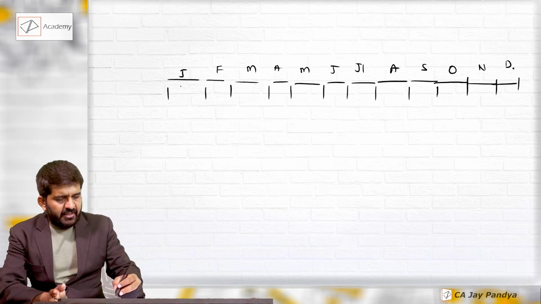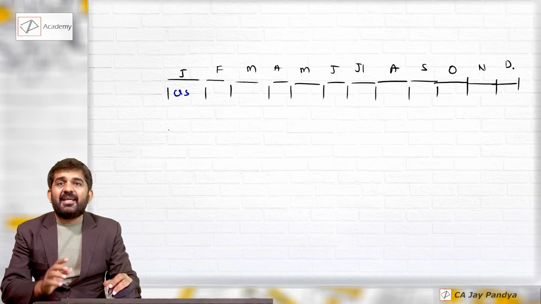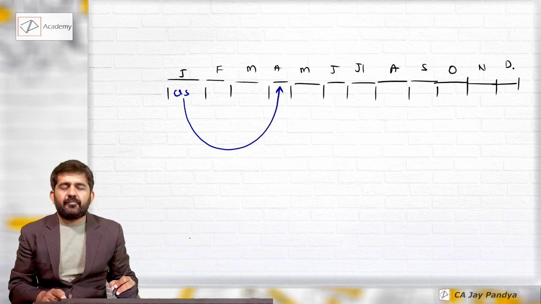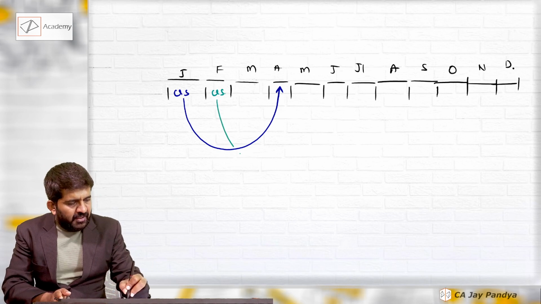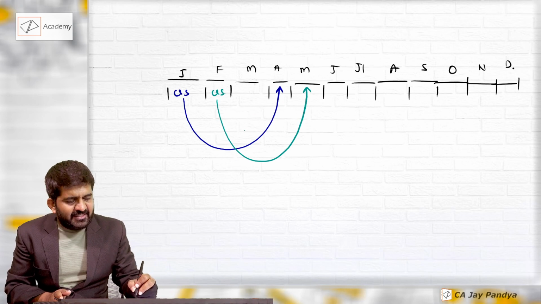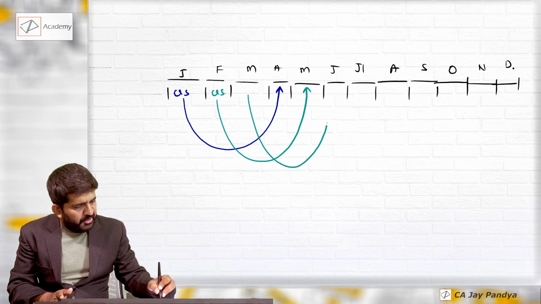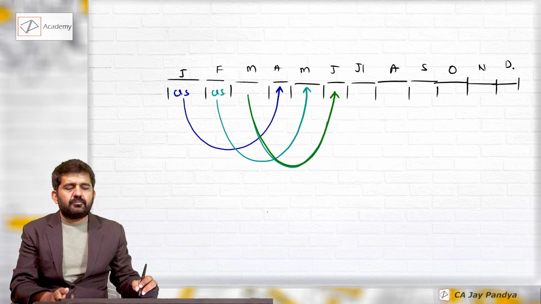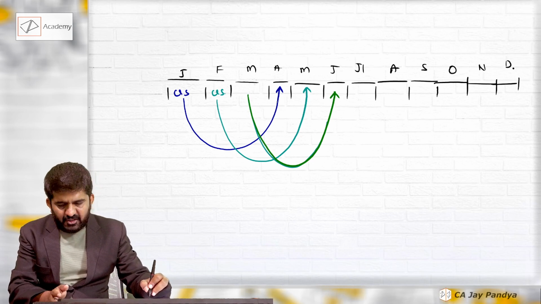January credit sales will be recovered in April. February credit sales will be recovered in May. March credit sales will be recovered in June. April credit sales will be recovered in July.